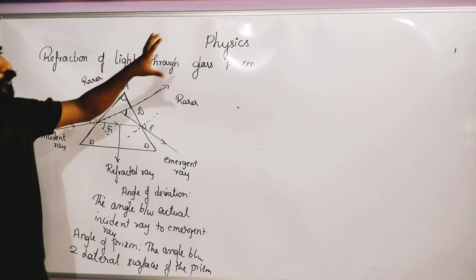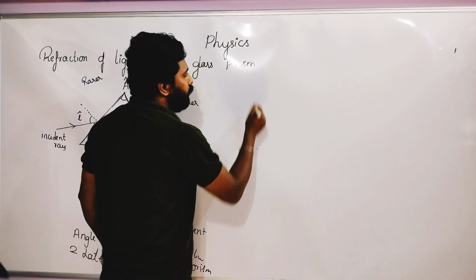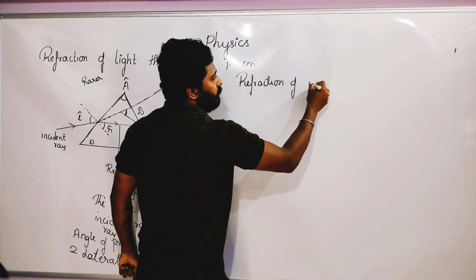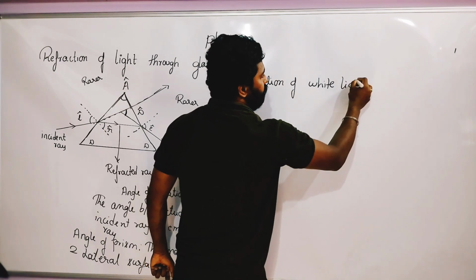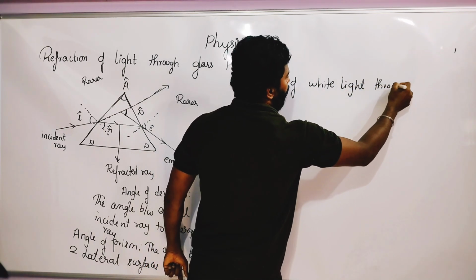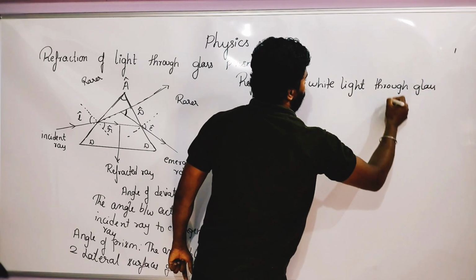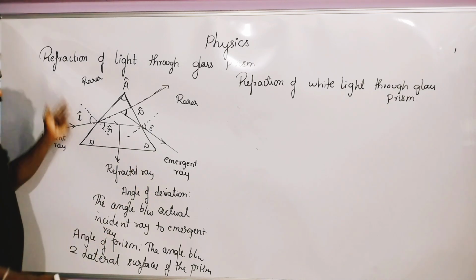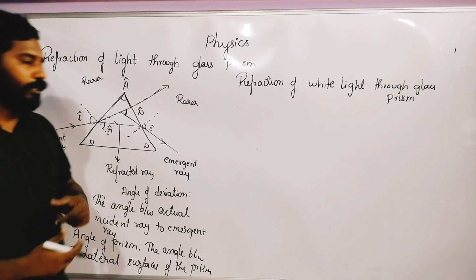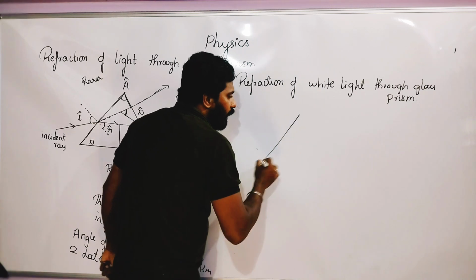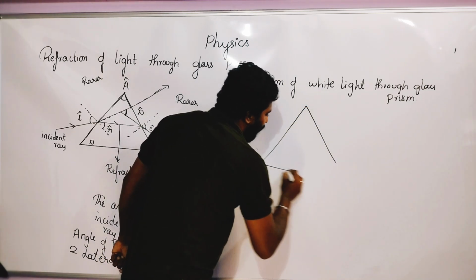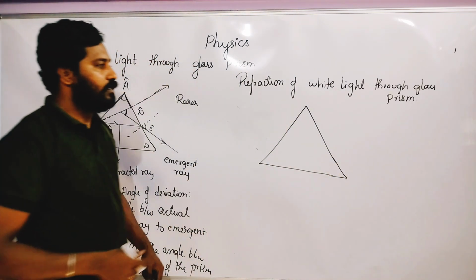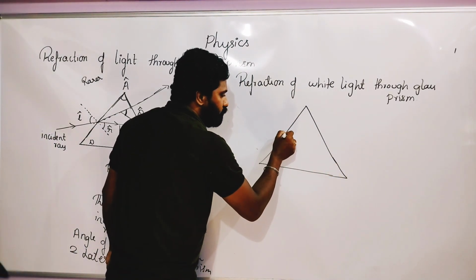Okay, so refraction of white light through glass prism. We learned that the light rays get deviated, and these are the diagrams, important things we need to note down. What happens when a white light is passed through the prism? So let us see what happens when the white light is passed through the prism.